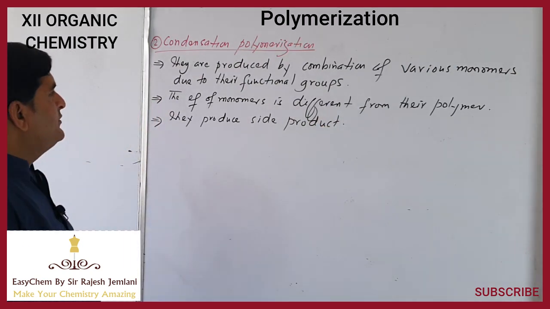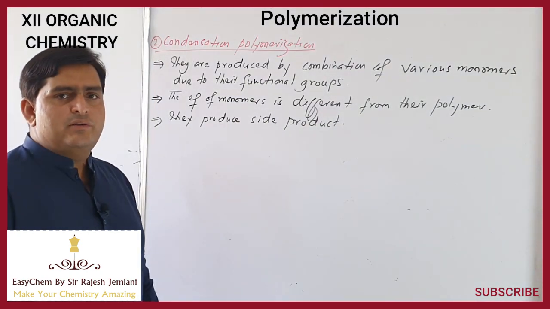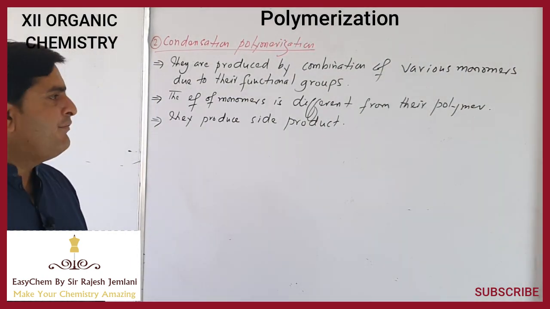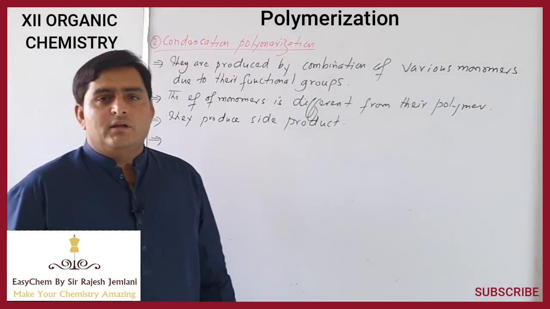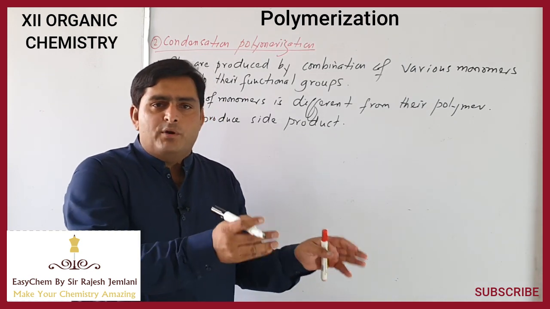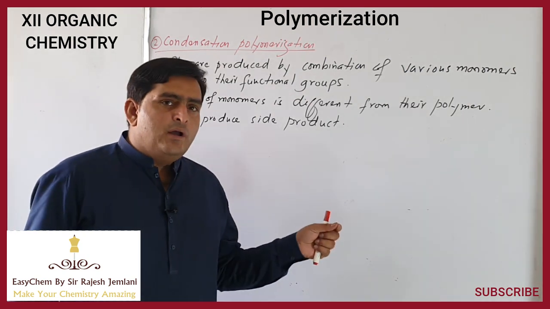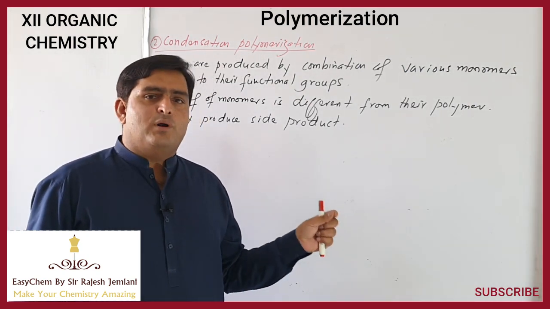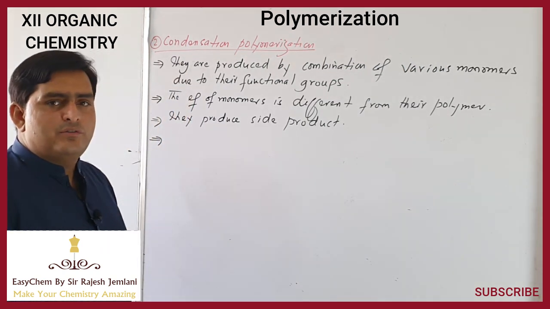While in the production of condensation polymers, side products such as HCl, or most commonly water, are formed. Due to production of side product, the whole mass of monomer is not contained in the polymer. The polymer has less mass than the total mass of monomers. The little mass deficiency is due to what? That little mass is converted into side product.